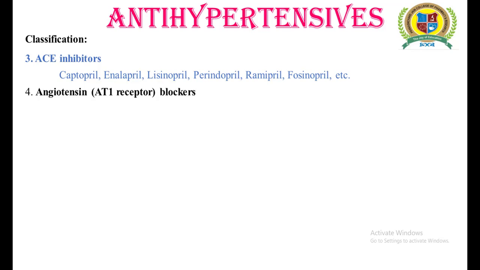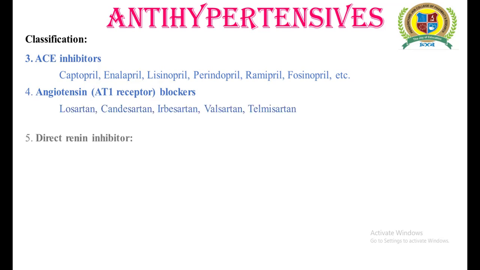Angiotensin 2 blockers, examples include losartan, candesartan, valsartan and telmisartan. These angiotensin 2 receptor blockers act by blocking the vasoconstrictor effect of angiotensin 2 and the stimulation of the adrenal gland to release aldosterone.